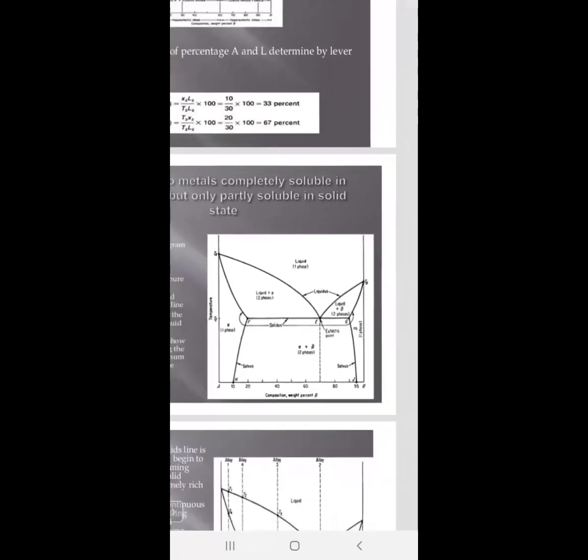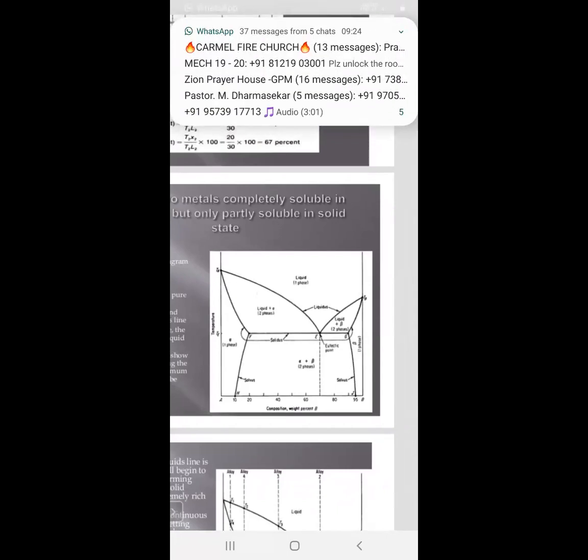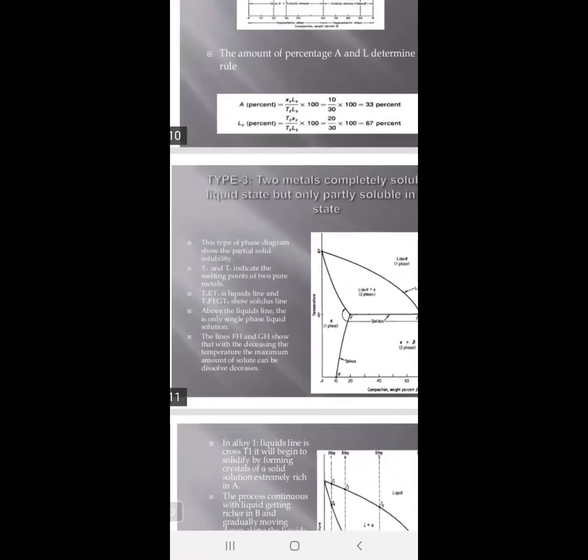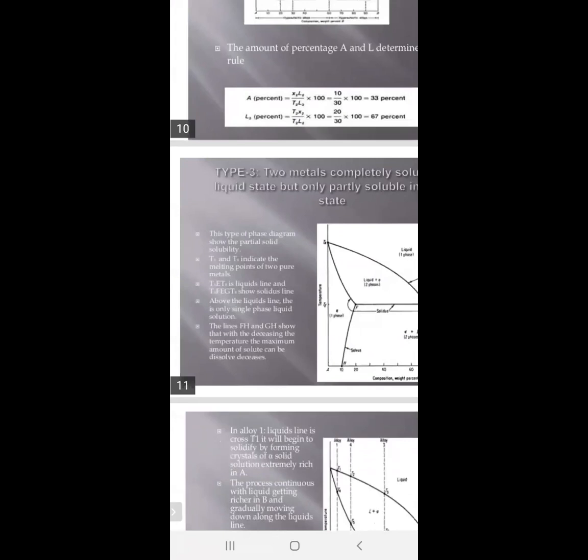Why are these terminal solid solutions formed? Because the metals are partially soluble in the solid state. That's why they have been formed. Anyhow, then we have to discuss this diagram step by step.